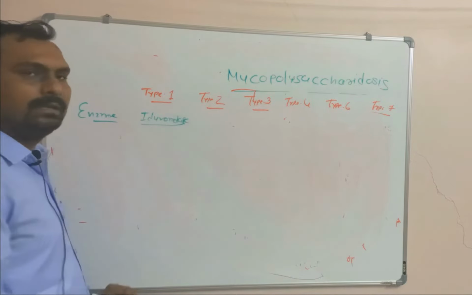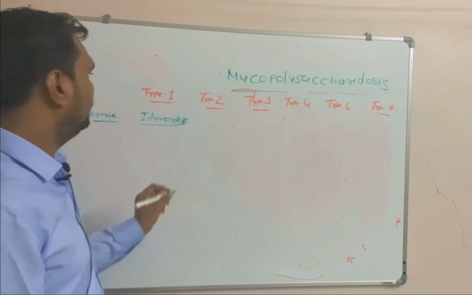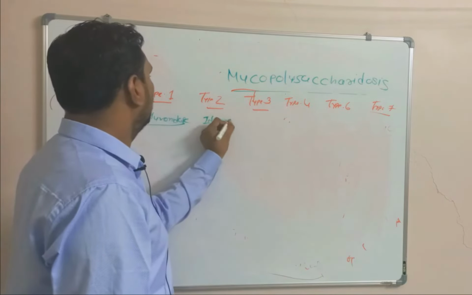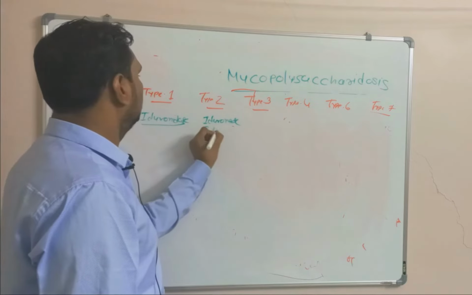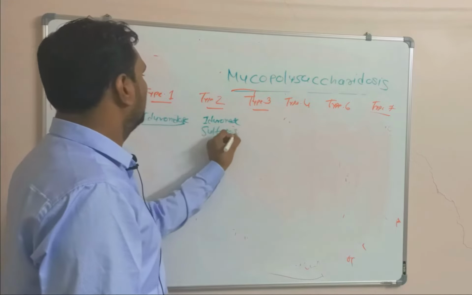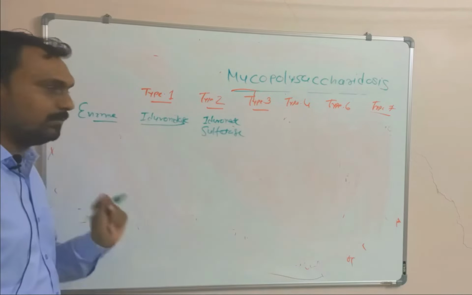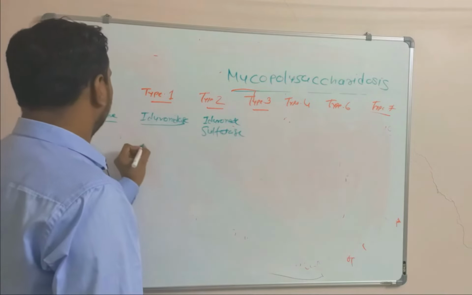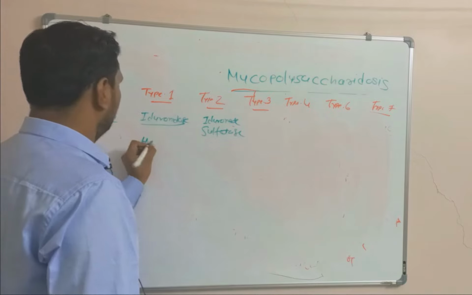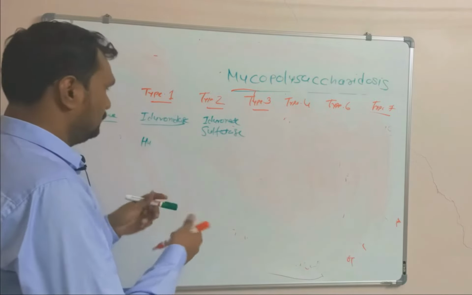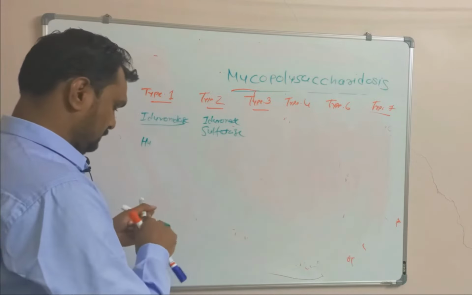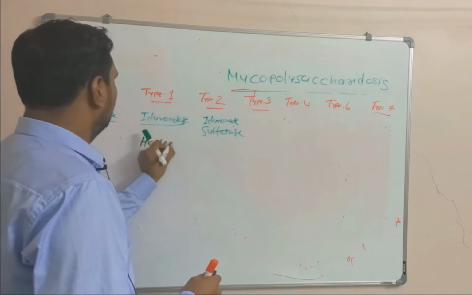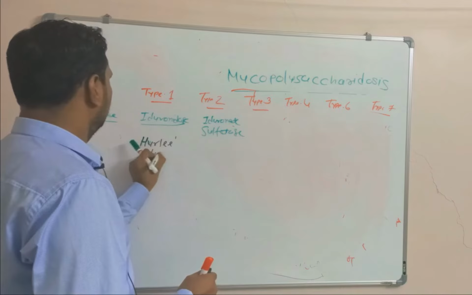In type 2, it is iduronate sulfatase. That you have to remember; these two are very important. Type 1 is called Hurler disease.